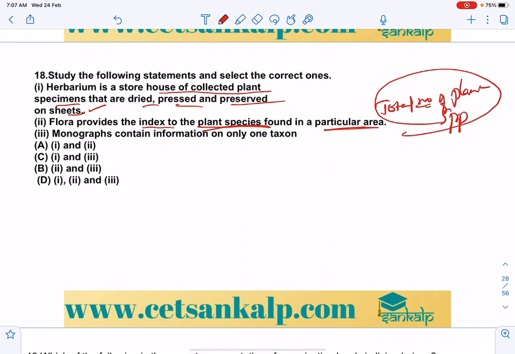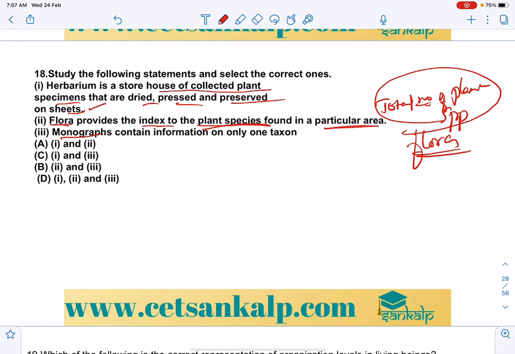Monographs are different types of taxonomical aids used to get information on only one taxon, a particular species. So all these are correct.